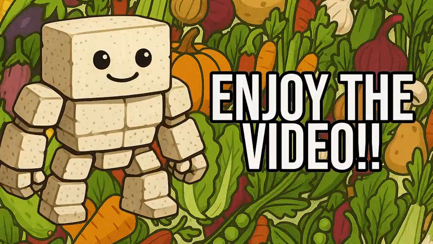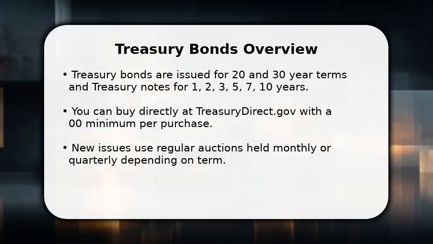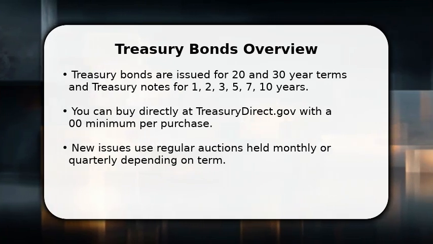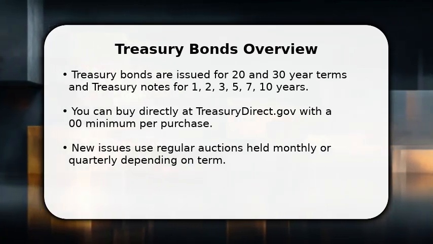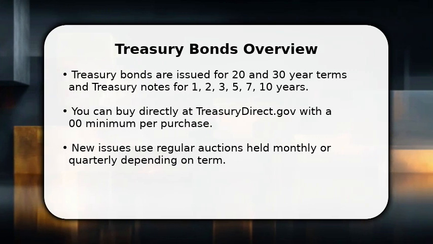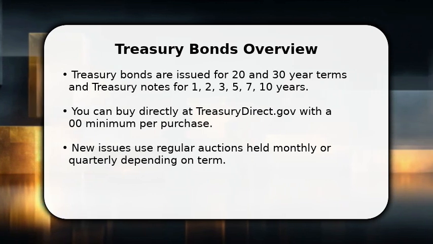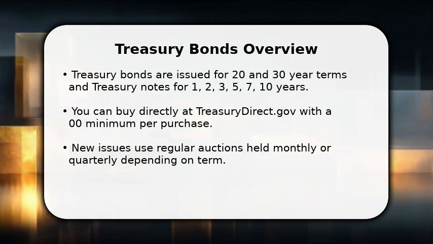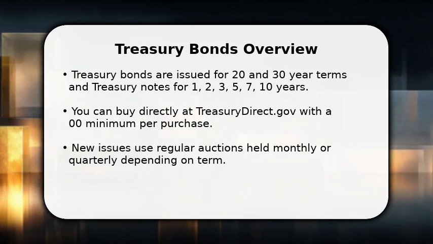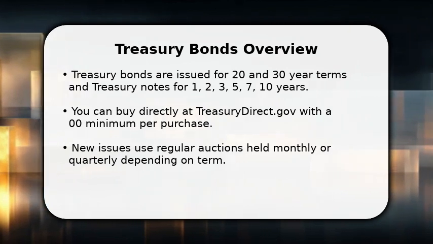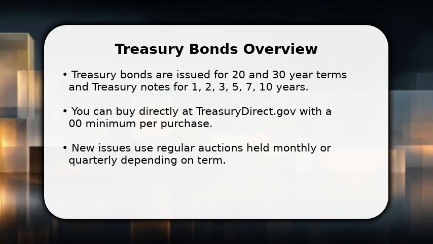Please enjoy the video. Treasury bonds are long-term U.S. government debt sold in 20 and 30-year terms, while Treasury notes cover 1, 2, 3, 5, 7, and 10-year maturities. You can buy new issues directly at TreasuryDirect.gov, which requires a $0 minimum per purchase and a linked bank account for transactions.